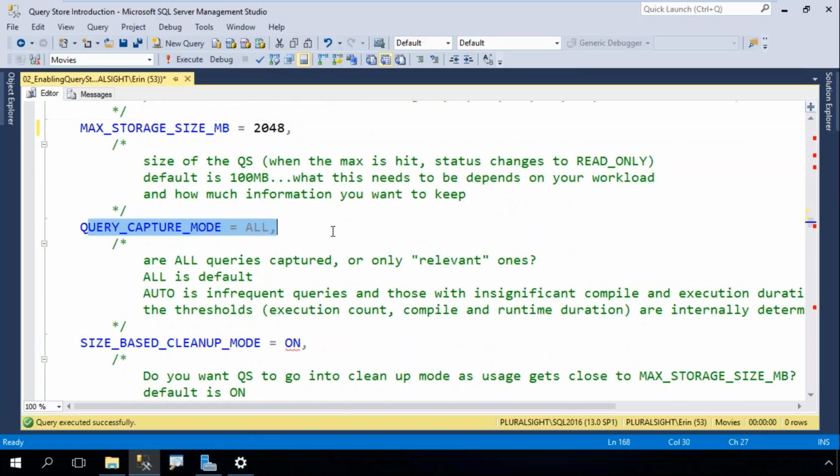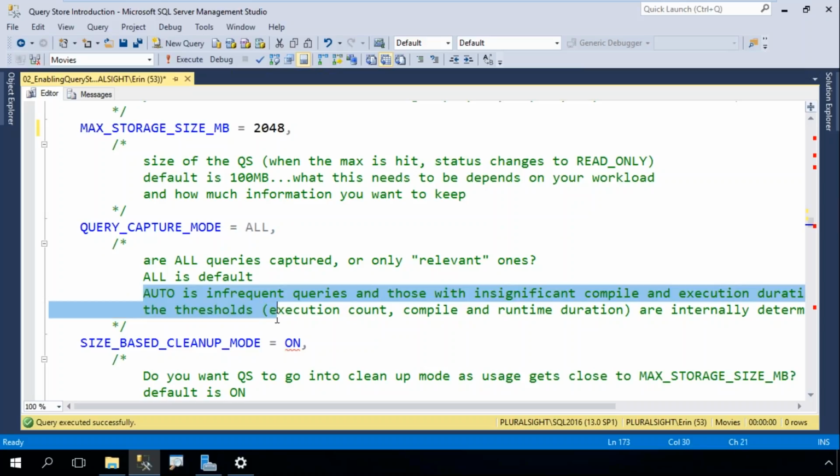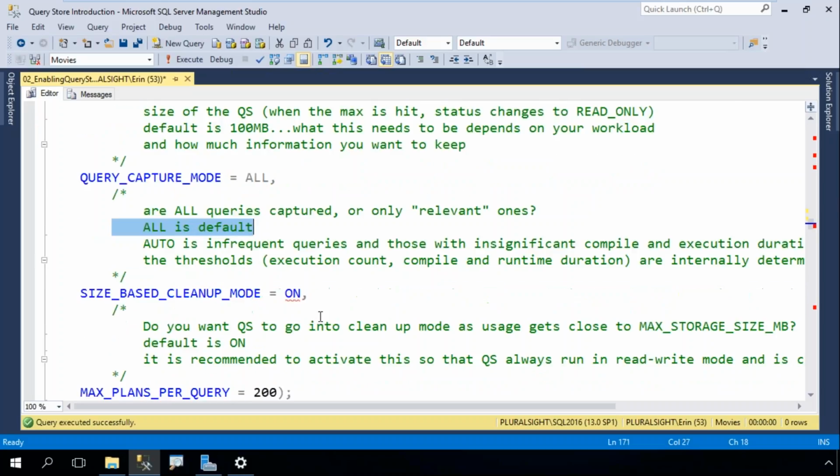And then my query capture mode defaults to all, which I like. Auto means filter out infrequent queries and insignificant compile and execution duration queries. You don't know what those thresholds are, and you can't set them. These are determined internally, and these can change between versions, and I know that there are times when I've had queries filtered out that I cared about. So I leave this set to all.